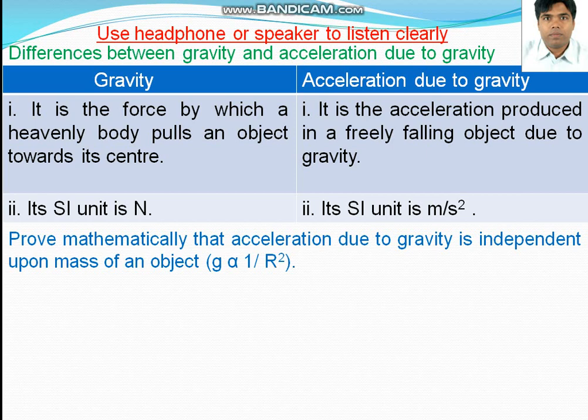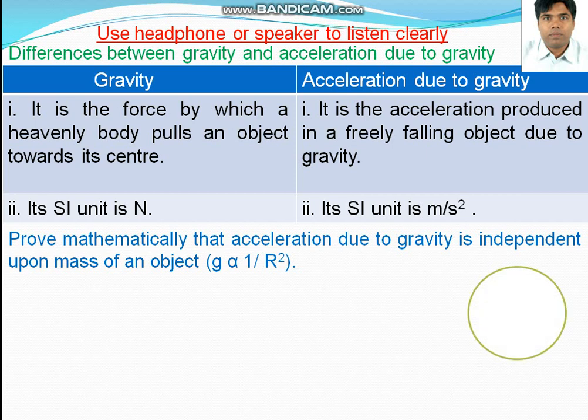Now moving to the next topic. Prove mathematically that acceleration due to gravity is independent of the mass of an object. Before this we have learnt the feather coin experiment, that is, acceleration due to gravity is independent of the mass of an object experimentally. Now mathematically this is done by Sir Isaac Newton. Now let's draw a figure.